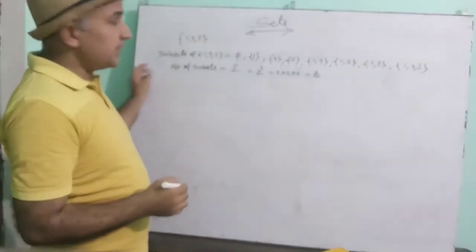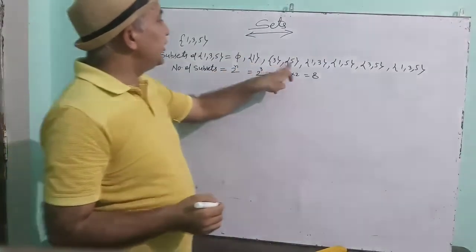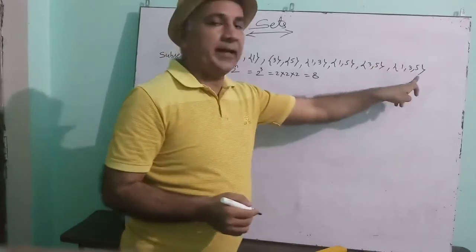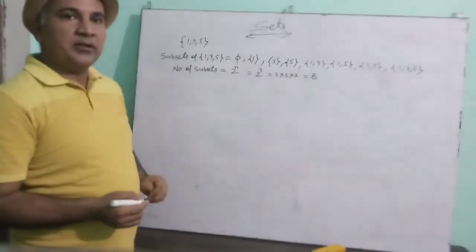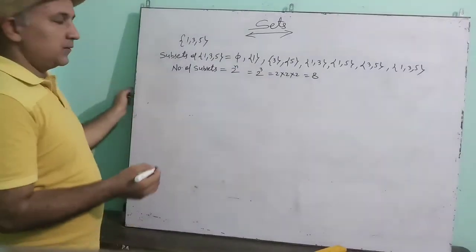Check whether your answer is correct or not. 1, 2, 3, 4, 5, 6, 7, 8. When you have made the subsets, that is also 8 in number. It means your answer is correct. Okay.